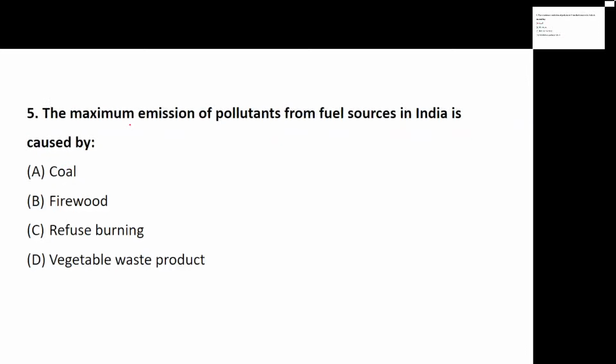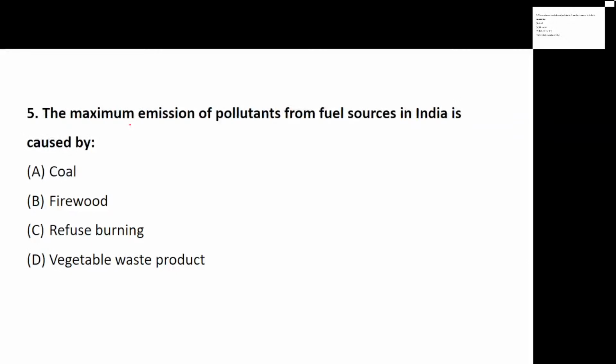Now question number 5, the maximum emission of pollutants from fuel sources in India. So they are talking about the emission from fuel sources in India. Emission from the fuel sources is caused by what? I can use the word cause. Is it coal? Is it firewood? Is it refuse burning? Or is it vegetable waste product? So what exactly is it caused by? The maximum emission of pollutants is caused by what?